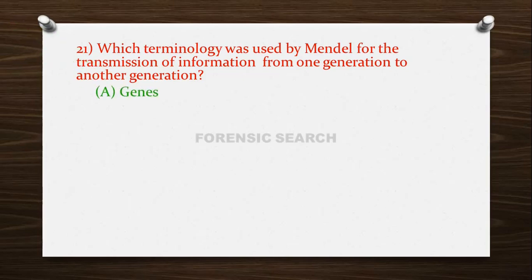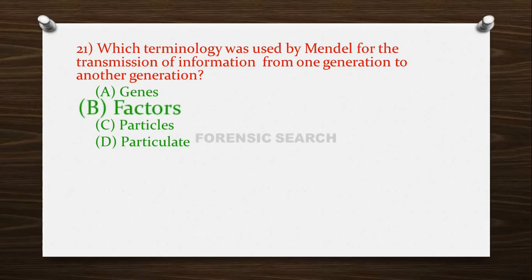Option A, genes, option B, factors, option C, particles, and option D, particulates. So the correct answer of this question is option B, that is Mendel used the terminology of factors, and nowadays those factors which transmit the information from one generation to another generation are known as genes.